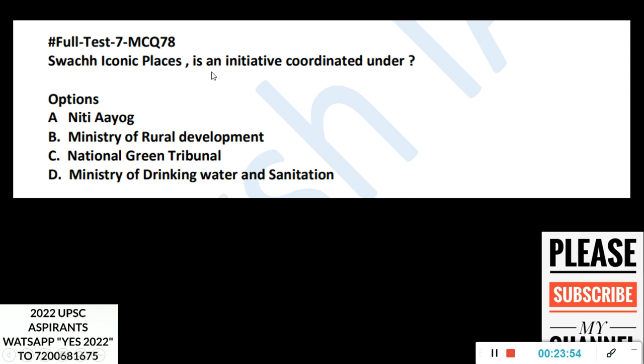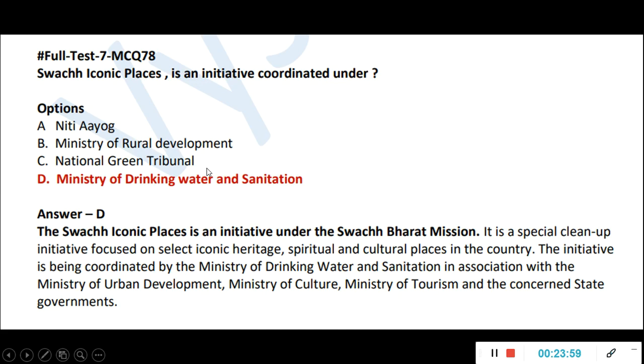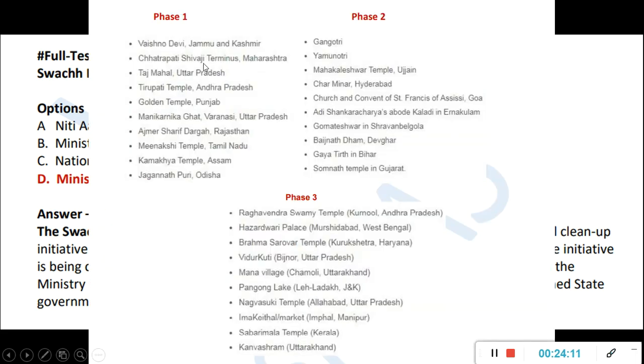Swachh Iconic Places is an initiative coordinated under the Ministry of Drinking Water and Sanitation. Okay, so Swachh Iconic Places, again, Swachh Bharat came and they are doing a lot of things for cleaning up the country. Here, if you see, it's in collaboration with the Ministry of Urban Development, Ministry of Culture, Ministry of Tourism, and the state governments. Okay, and there are places, if you see, phase 1, these many places, phase 2, phase 3. So everything you cannot learn by heart, but at least have a glance through it so that in case UPSC asks which of the following were under Swachh Iconic Places, then you know. Okay, so this Vaishno Devi, all the famous Hindu temples will be there. Somnath is there, Adi Shankara temple, or this Gangotri, Yamunotri, Meenakshi temple.